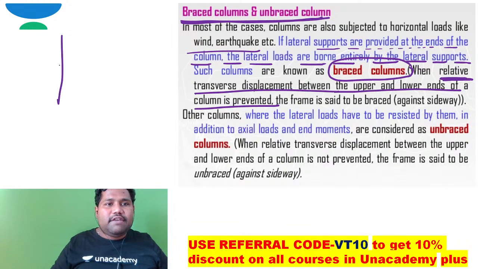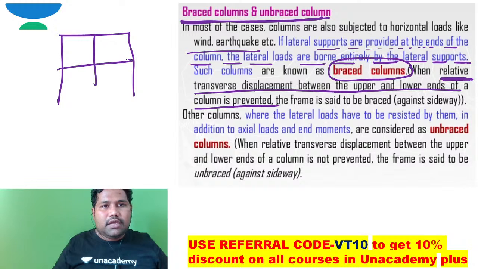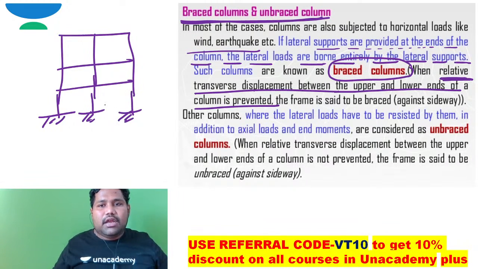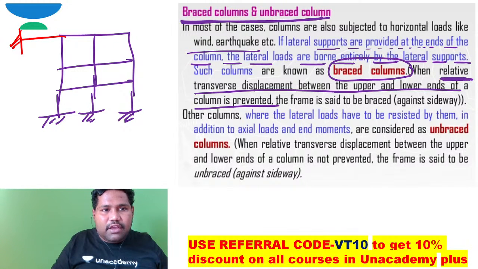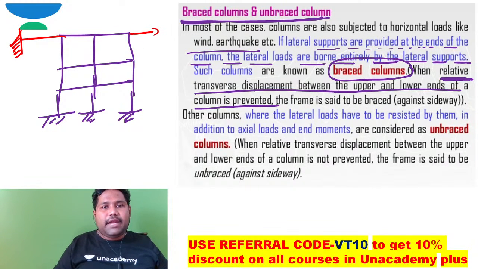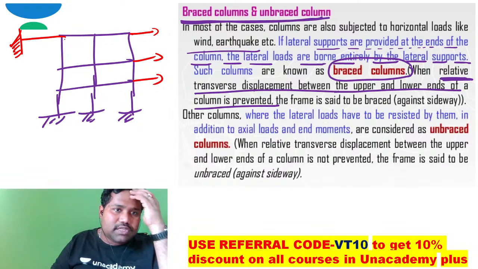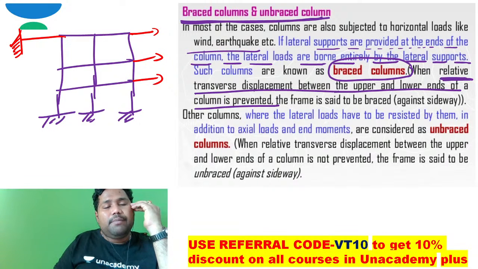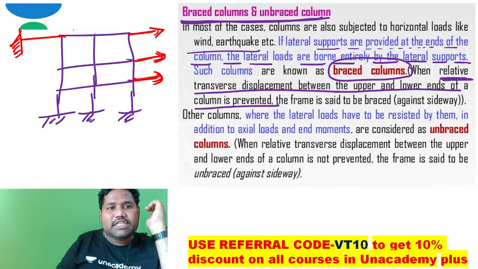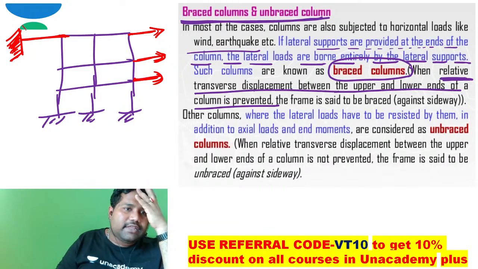If this is a frame and it is subjected to some transverse loads, the transverse displacement of the upper and lower ends of the column is stopped with the help of another member. Even when lateral loads are applied, this frame cannot move sideways, because its lateral displacement is stopped by adding a beam which is fixed at this end at the fixed support.